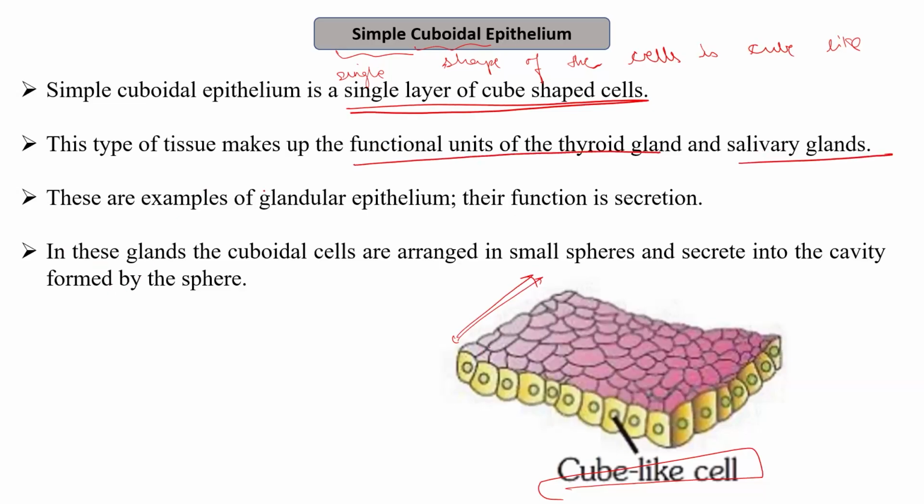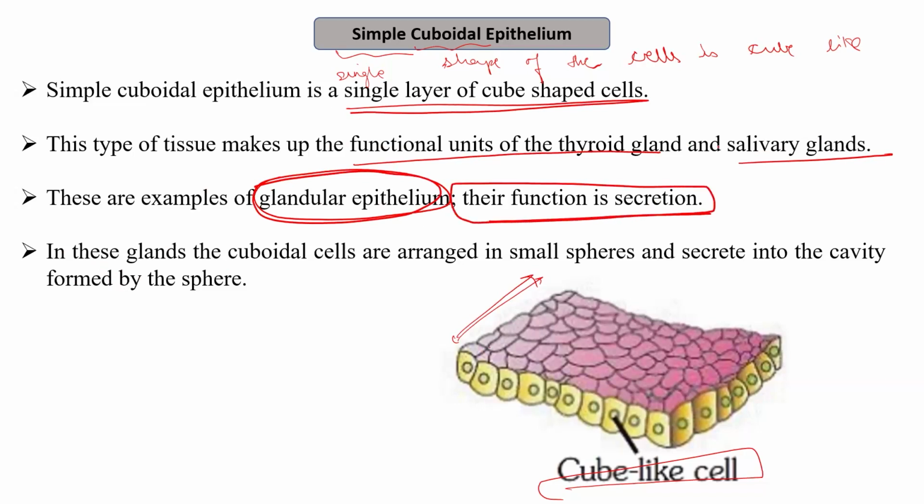These are examples of glandular epithelium. Since they are examples of glandular epithelium, their function is secretion. As I mentioned, the function of the gland is to secrete. In these glands, the cuboidal cells are arranged in small spheres and they secrete into the cavity which is formed by the sphere. So like this, they are arranged and they secrete into the cavity which is formed by the sphere of the cell.